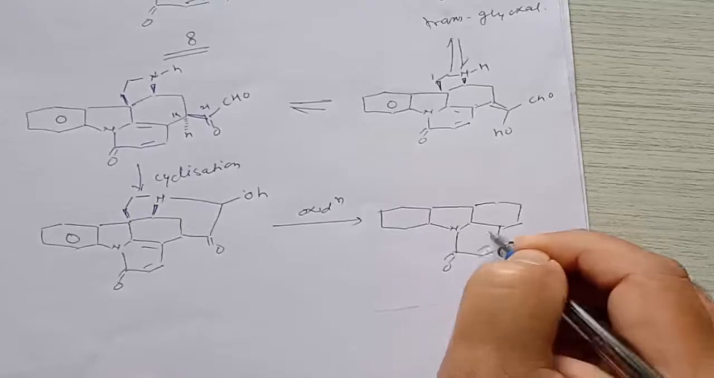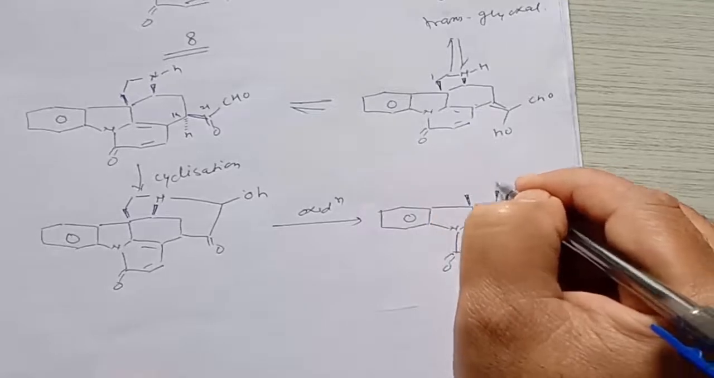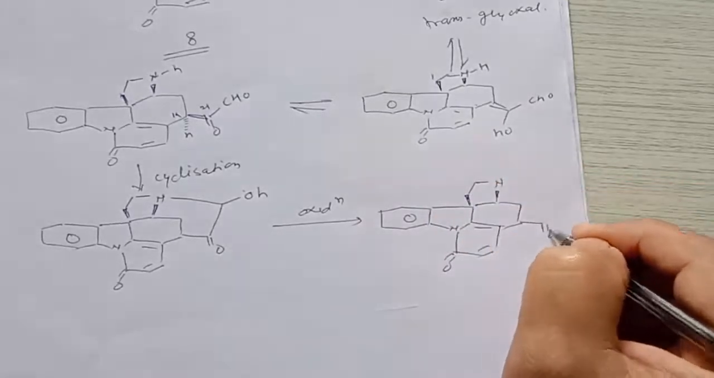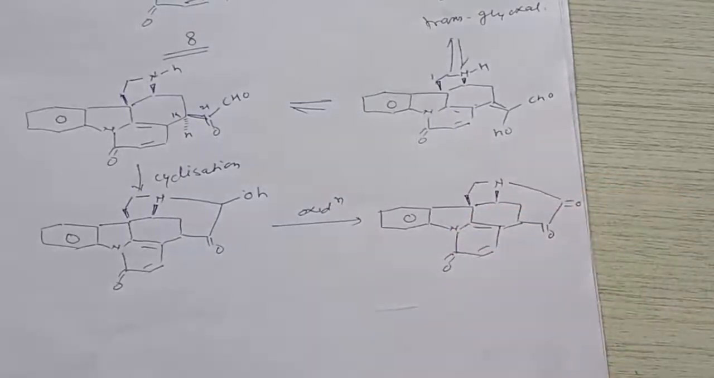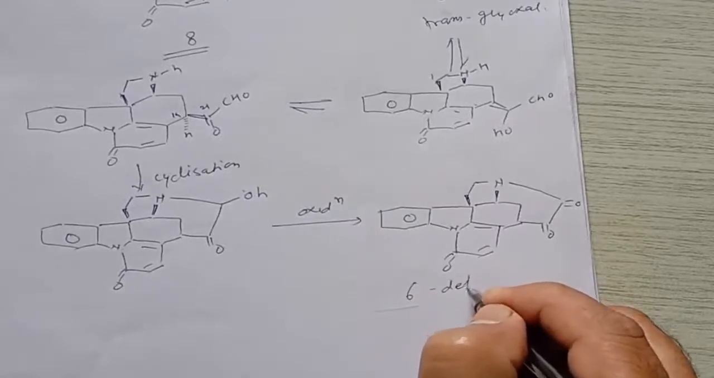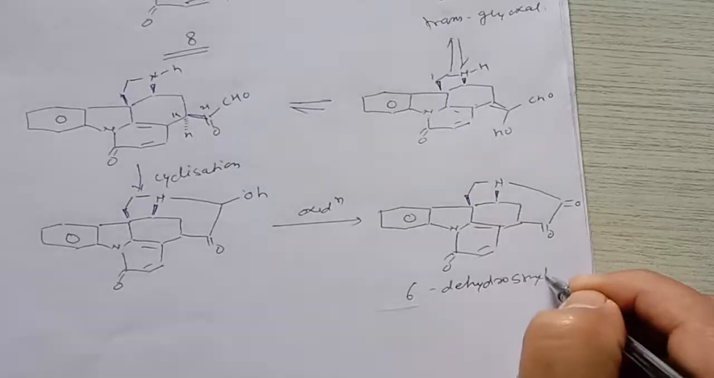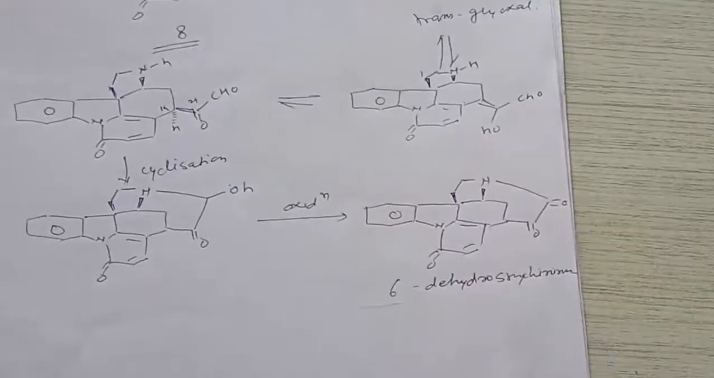So here is the carbon group, then the remaining molecule will be the same here, nitrogen CH2, and here is C double bond O, here is C double bond O, and it gives formation of this ring, right? So this is compound 6, that is called dihydrostrychnine.